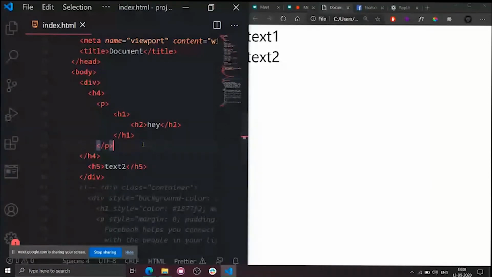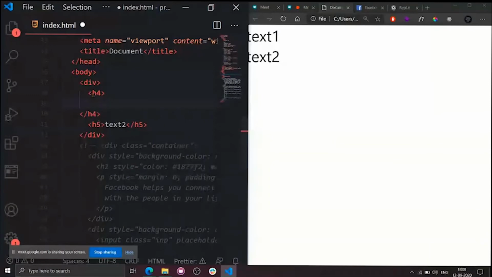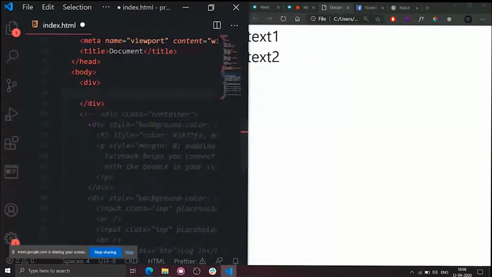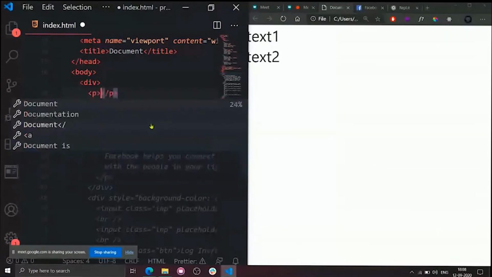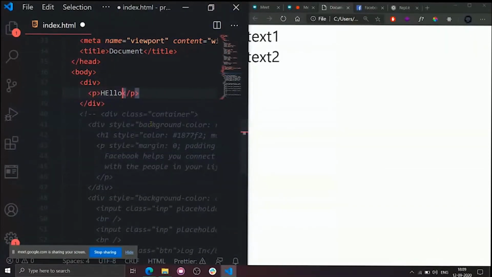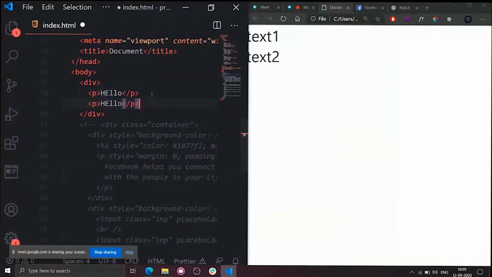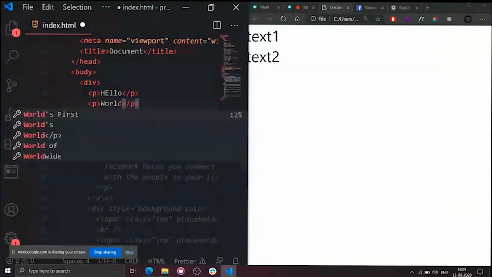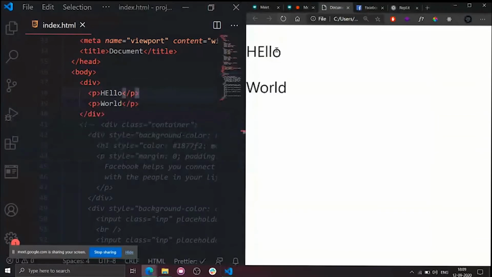Okay, I'm still not thinking you're clear. Let me give you a small example. Please bear with me, just a small example. This one is a div, right? Let me clear this clutter out. Now what I will do is add a p tag with hello, and another p tag with hello world. Now see, these two things will be in the vertical direction.